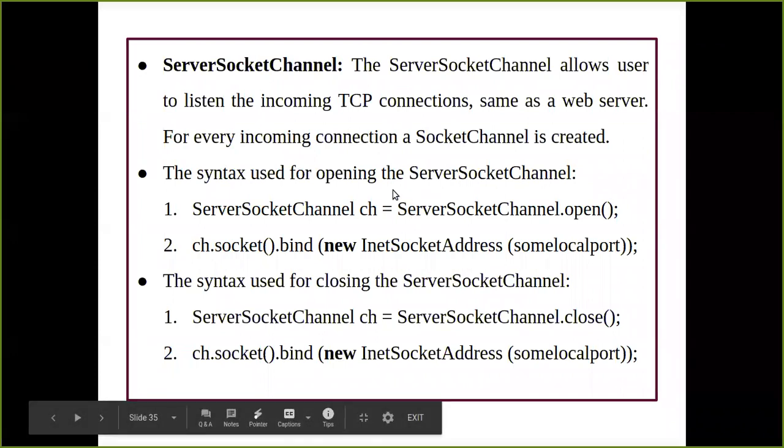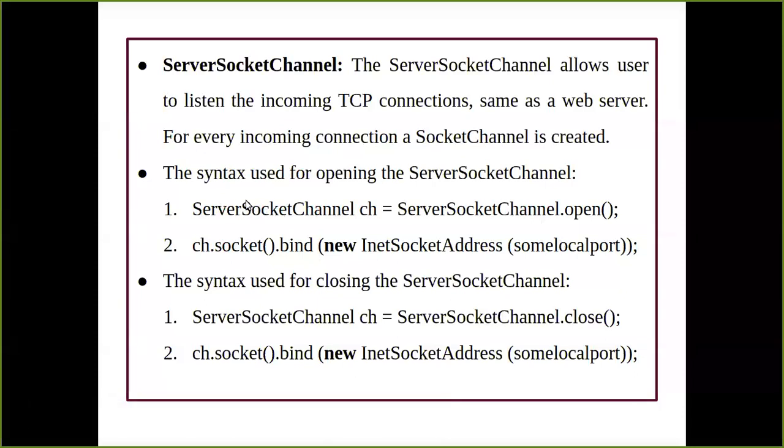Here also you are going to have the same syntax. The only thing is that instead of socket channel, you're going to have a server socket channel, and you're going to invoke an open method. So now here we have some changes. You're going to use an object of the server socket channel, that is ch. As I told you, the server socket channel's job is only to redirect the client request to the specific socket which is available, which can handle the request of a client and can establish the connection, right?